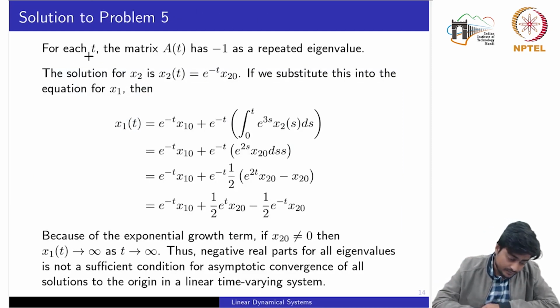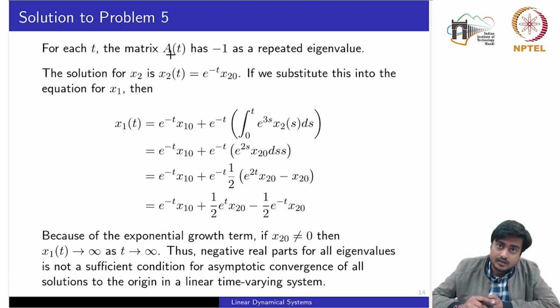So for each t, you can do a very quick test. Using this A of t matrix, first of all compute the eigenvalues. You would notice that the matrix has a repeated eigenvalue at -1. Now according to that concept, we see that the homogeneous system is a stable system.